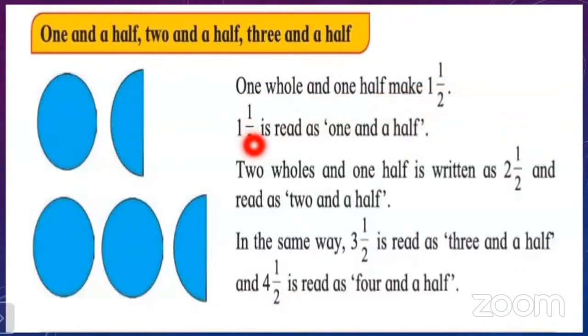So 1 and a half is written in the form of a number and read in the form of words. So 2 wholes and 1 half is written 2 and a half and read as 2 and a half. In the same way, 3 and a half is read as 3 and a half, and 4 and a half is read as 4 and a half.